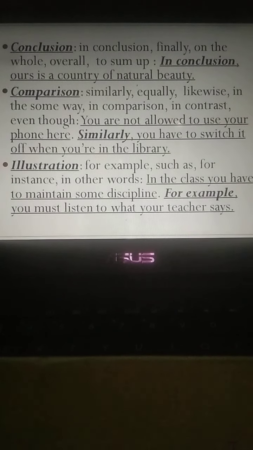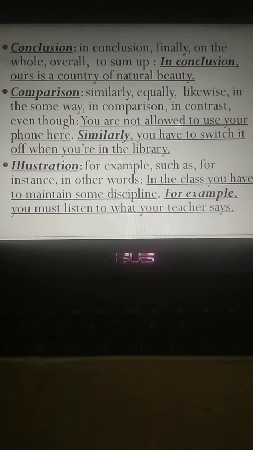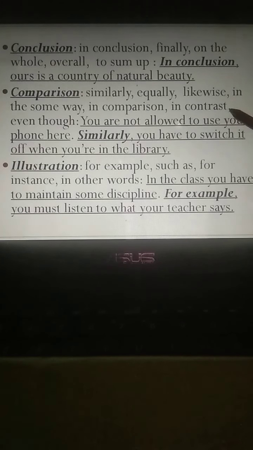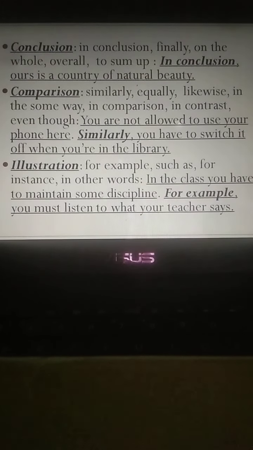Comparison. Comparison means similarities and dissimilarities. You can use similarly, equally, likewise, in the same way, in comparison, in contrast, even though. Example: you are not allowed to use your phone here. Similarly, you have to switch it off when you are in the library. Here two ideas are similar. For this reason, similarly has been used here.